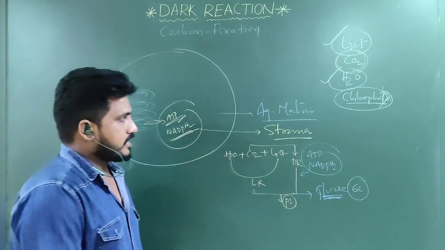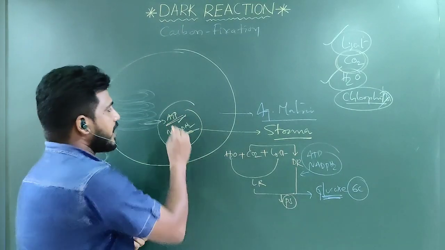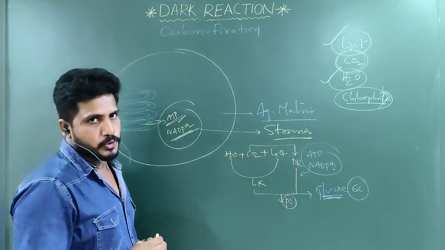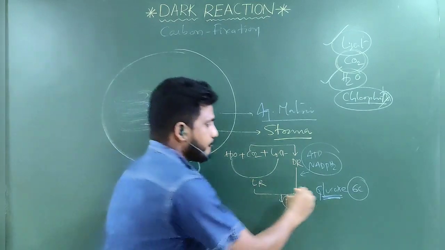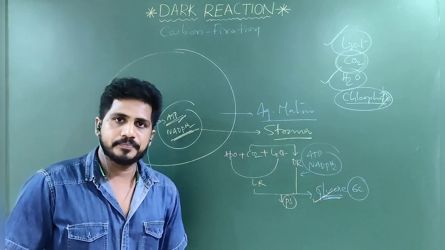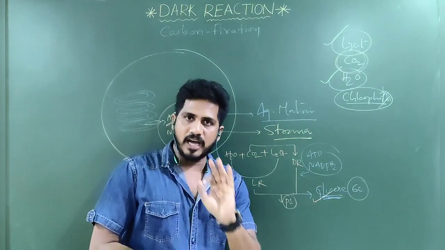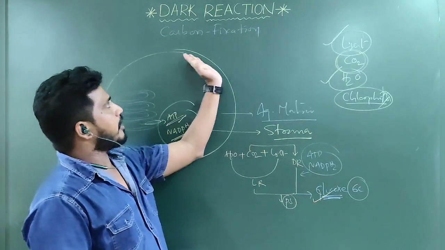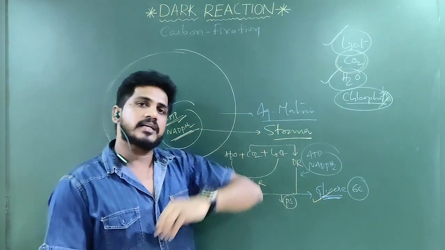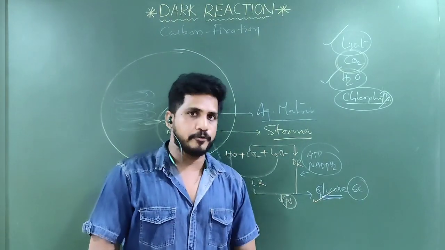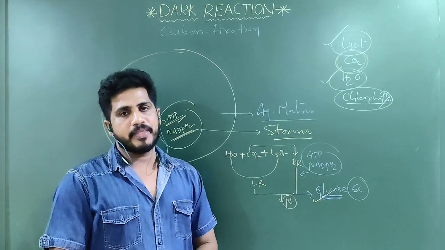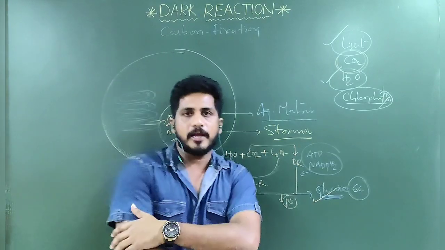Now, how in the stroma, with the help of ATP and NADPH2, will carbon be fixed to form glucose? That is the story now. No need to be confused. In the dark reaction, what will happen? Carbon will be fixed. What is the source of carbon for photosynthesis? Carbon dioxide. In carbon dioxide, there was a carbon.